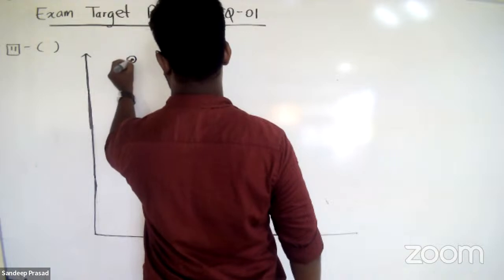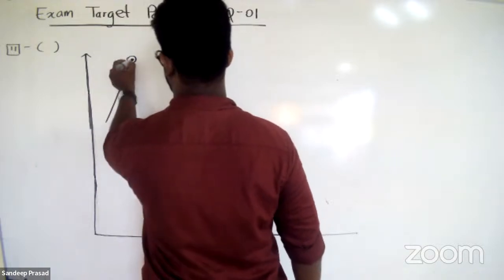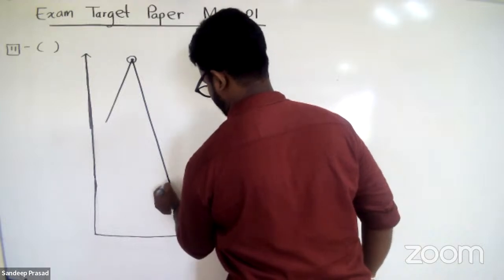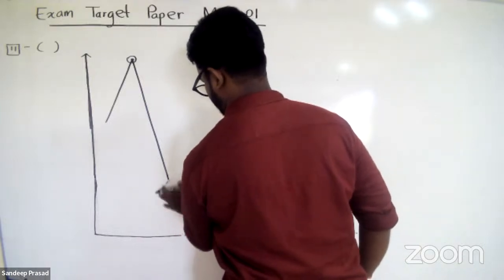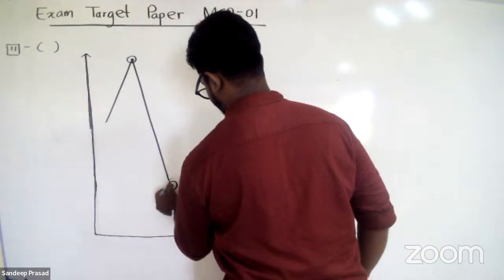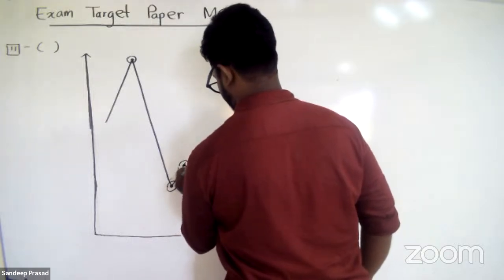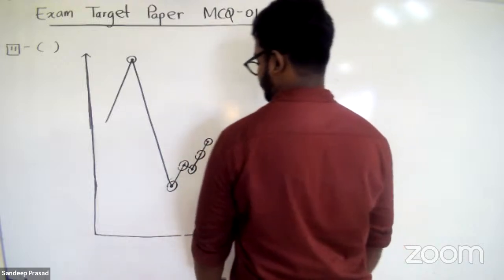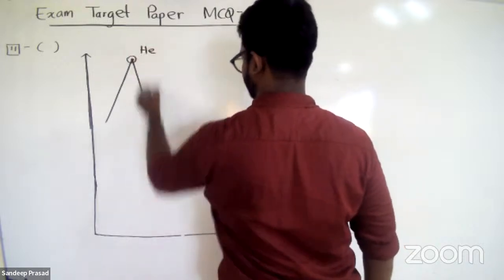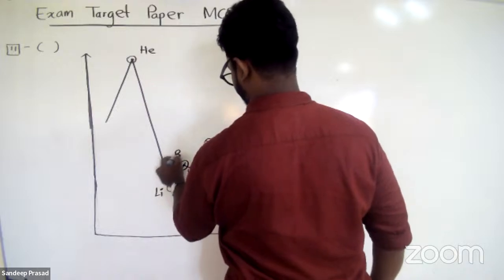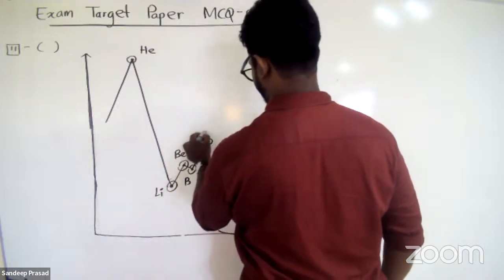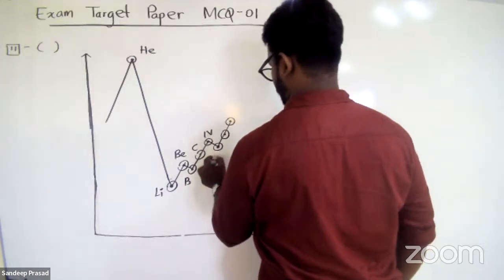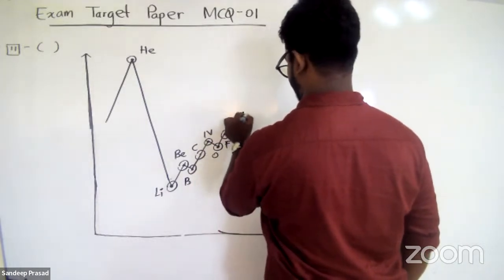This is the way that ionization energy varies. A zigzag variation you can see between these elements: helium, lithium, beryllium, boron, carbon, nitrogen, oxygen, fluorine, neon.